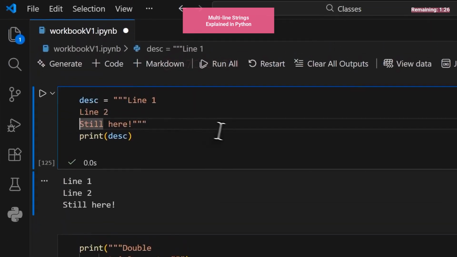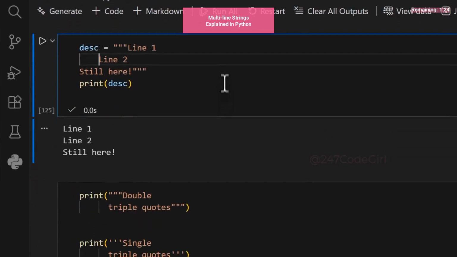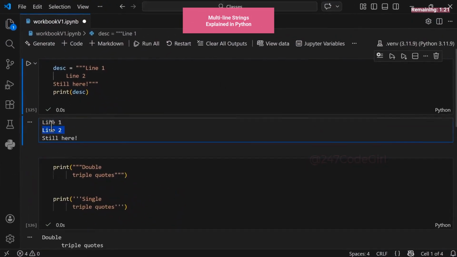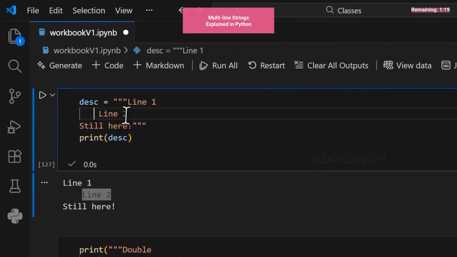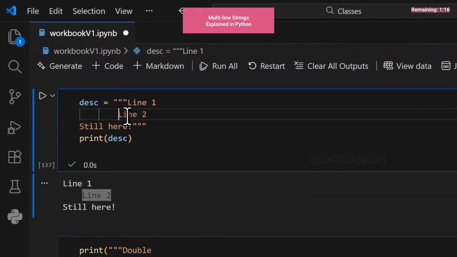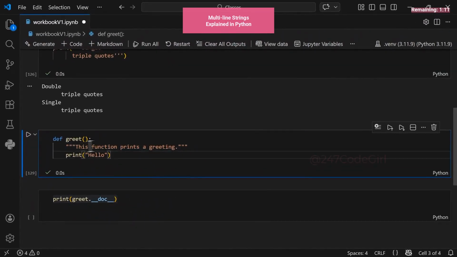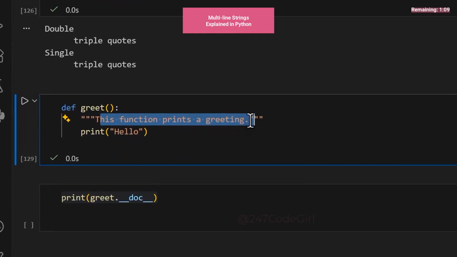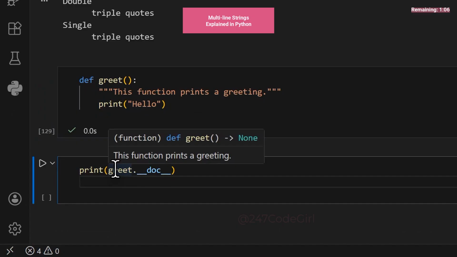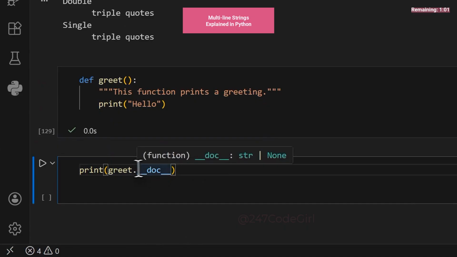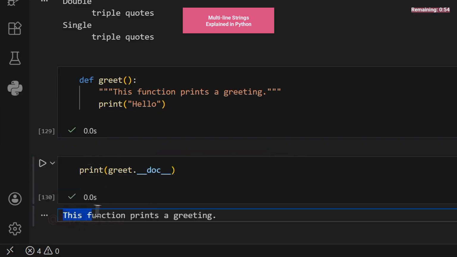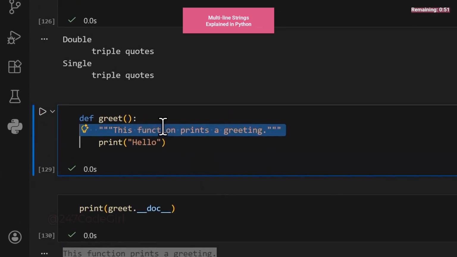So for example, if I add some indentation here, you will see this line 2 will actually move, and this has moved because I added a tab. But you can also add spaces. You can also use triple quotes to document your functions. Here I am describing what this function does. When you then hover over your function name, you will see the documentation string, which you can manually print out by using the function name dot double underscore doc double underscore. Printing this will give you the string that we added within these triple quotes.